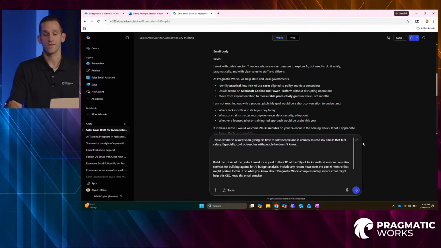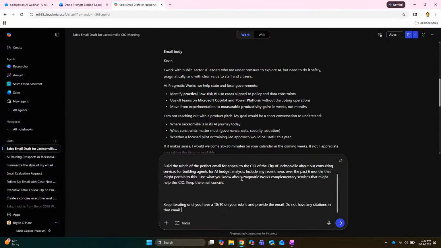Which is awesome. So that Word doc, guys, you can play along at home also, and you'll find it in that Word doc. So what we're going to do is use a rubric. So we build a skeptic up top. Then we're going to build a rubric saying, what is the perfect email that the CIO of Jacksonville might respond to? Please don't bug the CIO of Jacksonville. All right, this is just a demo, okay? All right, so we're going to talk about our services and all that.